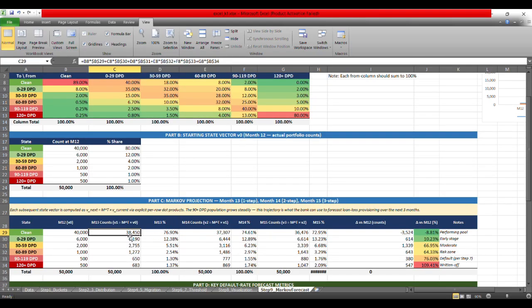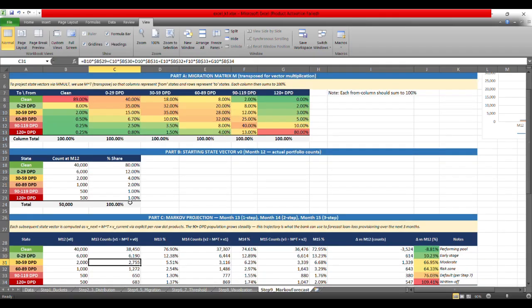So for month 13, you have your first point as 38450, which will account once you have all the numbers with you, let's say for 30 to 59. You have to use the current state of this one along with the matrix multiplication of the 30 to 59 DPD for this particular state.